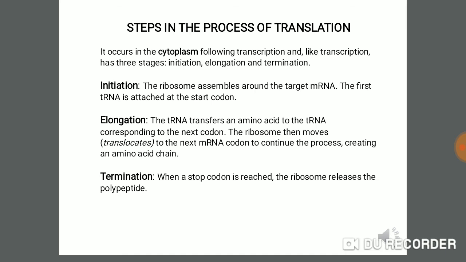Then what is elongation? The tRNA molecule brings an amino acid to the ribosome. The ribosome reads the first codon, then the next codon, and then the next. So polypeptide chain elongation is started. This is known as the elongation phase.